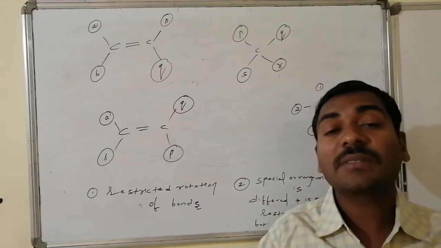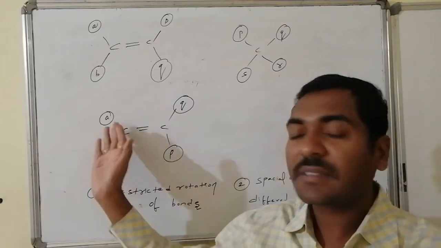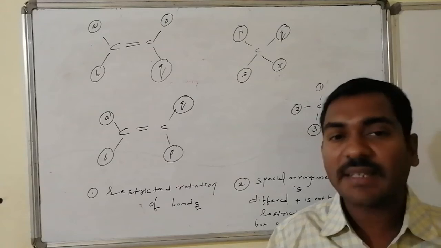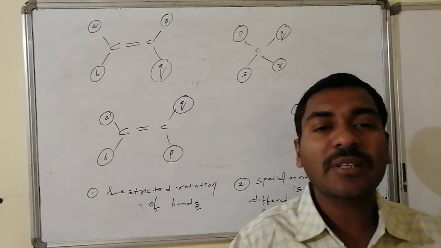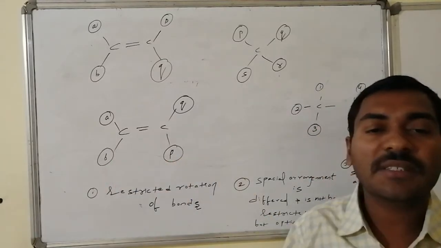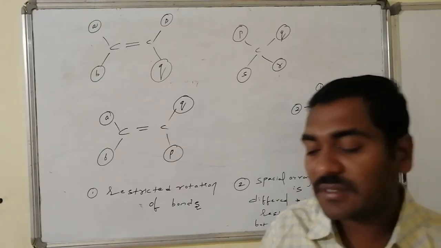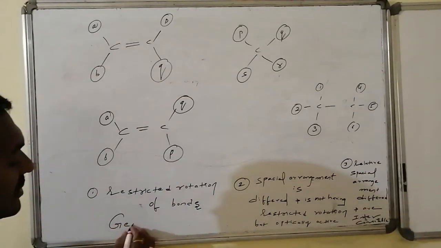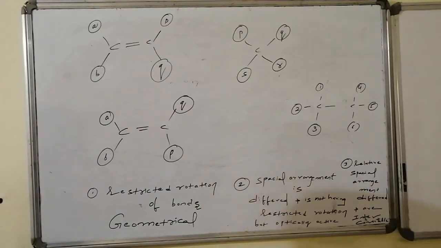The difference comes even as they are maintaining the same connectivities. Whatever connectivities are there for the first carbon as well as the second carbon in the first and second compounds, they are the same. But the compounds differ. Due to what? Restricted rotation of the bonds. Such kind of isomers are said to be the geometrical isomers. We will come in detail to geometrical isomerism. So spatial isomerism that arises due to restricted rotation of the bonds is said to be geometrical isomerism, and the corresponding isomers are said to be the geometrical isomers.